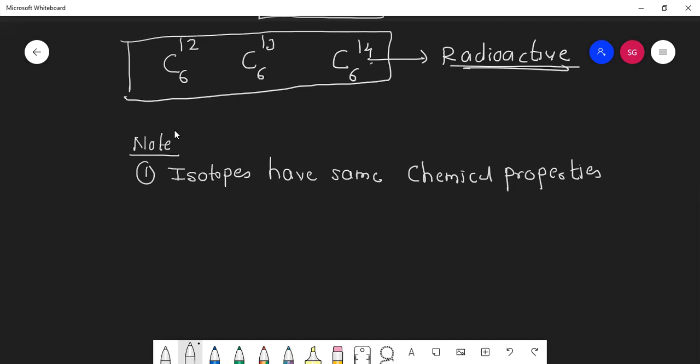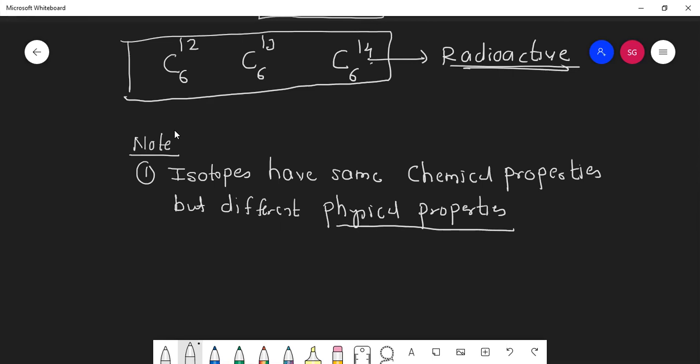So they have the same chemical property, but different physical property. Students, physical property depends upon the weight, such as mass, velocity, density. And isotopes' weight is different, so their physical property will be different, but their chemical property will be the same.